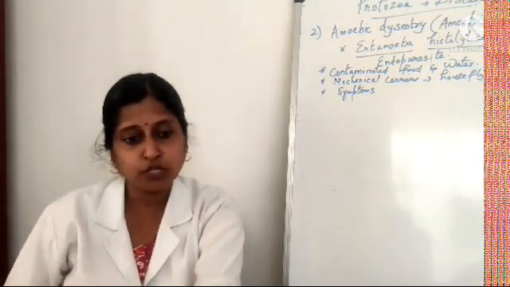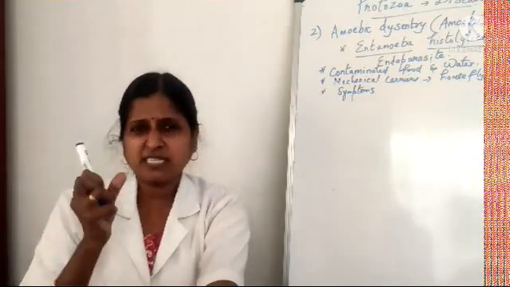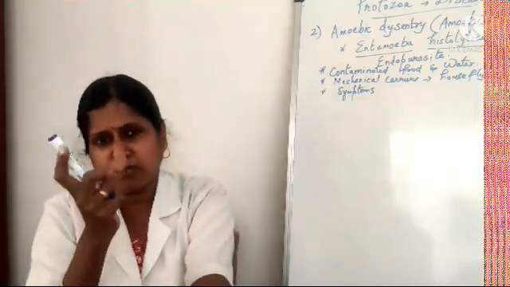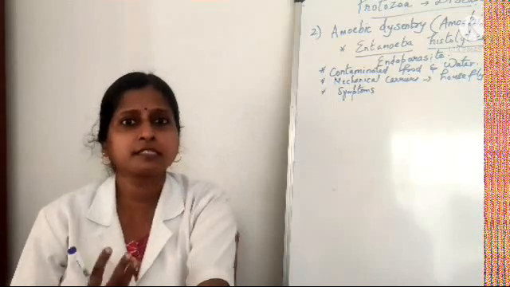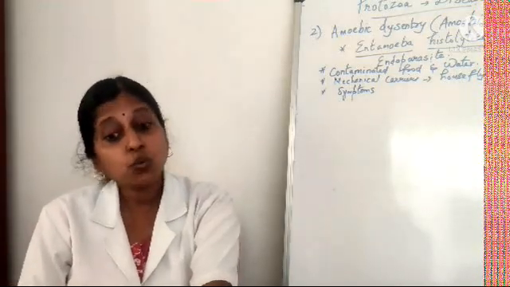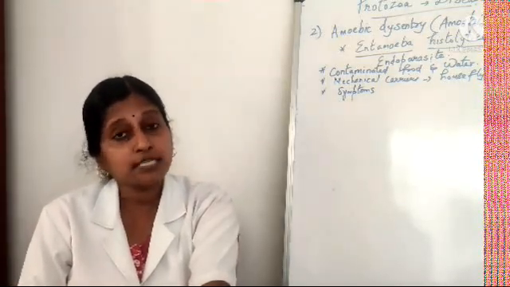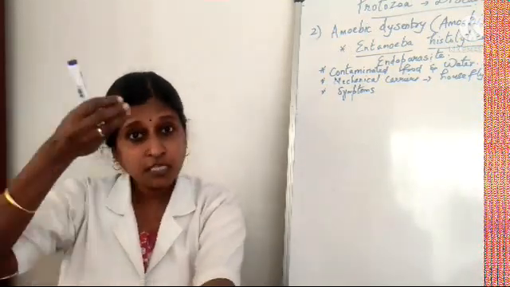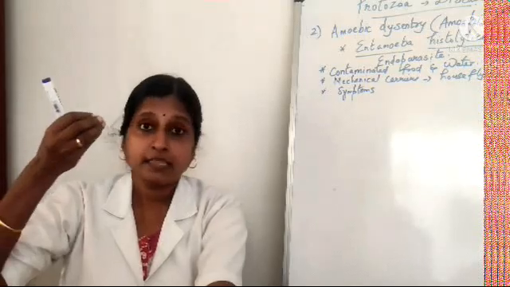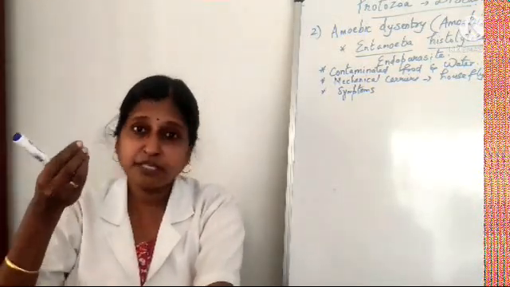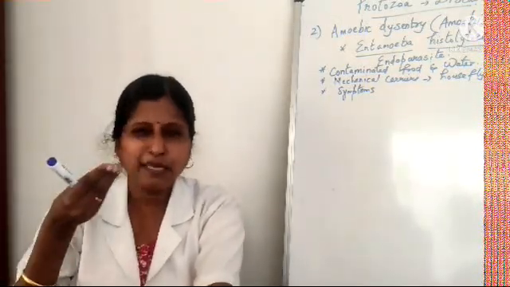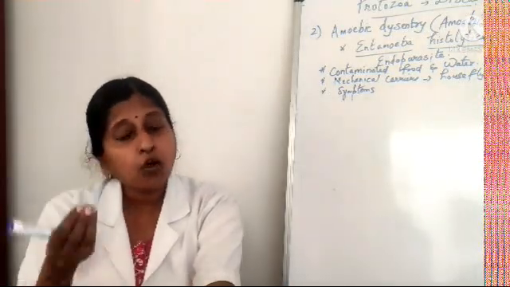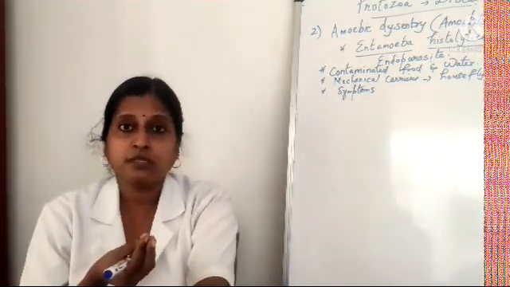Muscle cramps will be there, as if someone is pulling my stomach muscles. And stools with excess mucus and blood clots. The stools will be somewhat watery, with mucus, slimy secretion, and sometimes blood is also found in the stool.